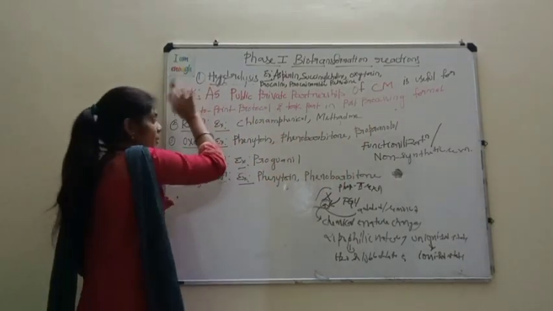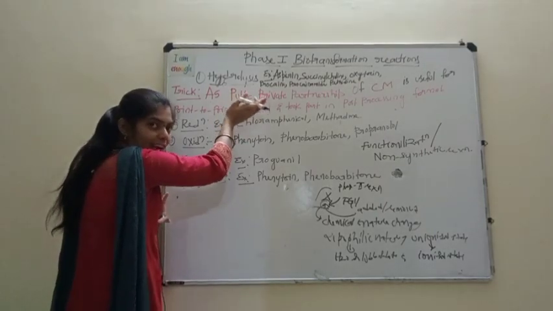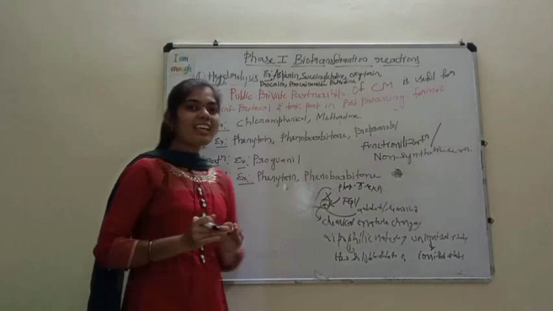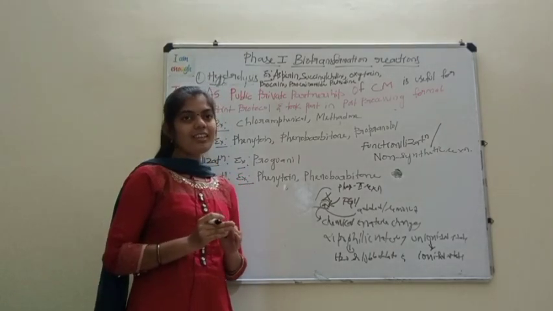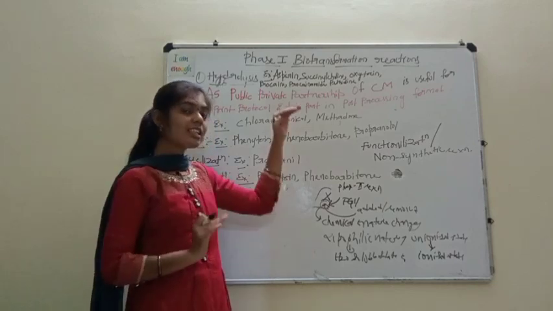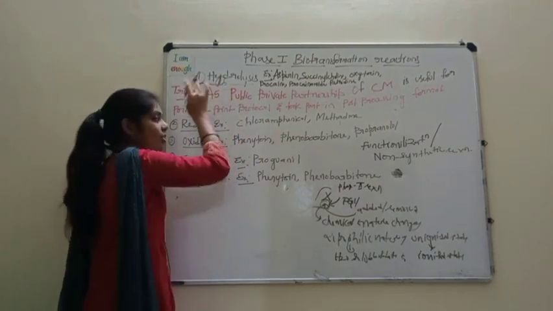You remember this mnemonic so that you can remember all the examples of the 5 types of phase 1 reactions. Whatever I have mentioned with the red color marker are the initial letters of the examples of the types of phase 1 reactions. First, coming to the hydrolysis phase 1 reaction.